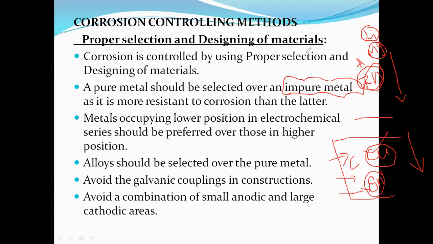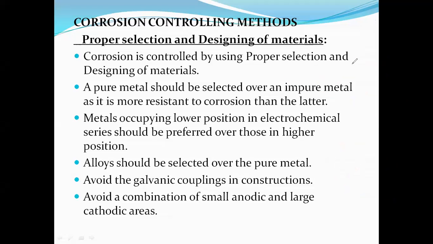Right. And all these factors are influencing the rate of corrosion. For selection of a metal in the galvanic series, the metal should be at the bottom place, like copper, tin, etc. When you are selecting a metal, the metal should be in the pure state when compared with the impure state. Then the metal should be in the alloying state. Why? Because in the alloying state, the rate of corrosion value is equal to 0.